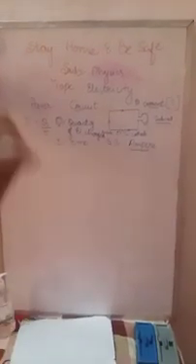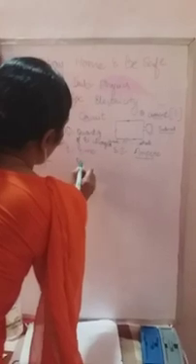1 ampere means flow of 1 coulomb of charge in 1 second. Flow of 1 coulomb of charge in 1 second is called 1 ampere. Keep in mind, 1 ampere represents flow of 1 coulomb of charge in 1 second. Coulomb is also an SI unit, the SI unit of electrical charge.